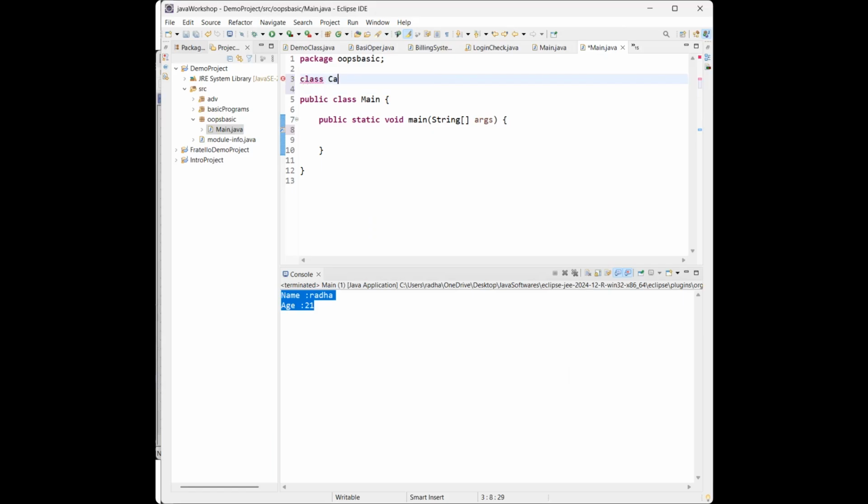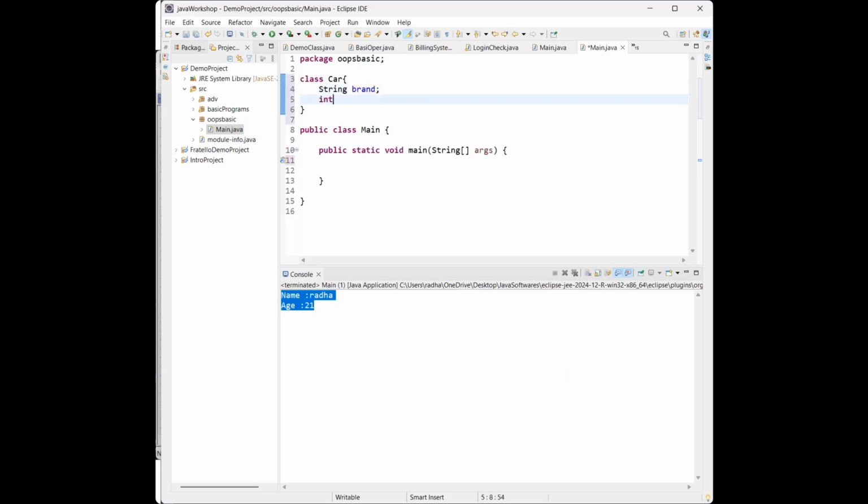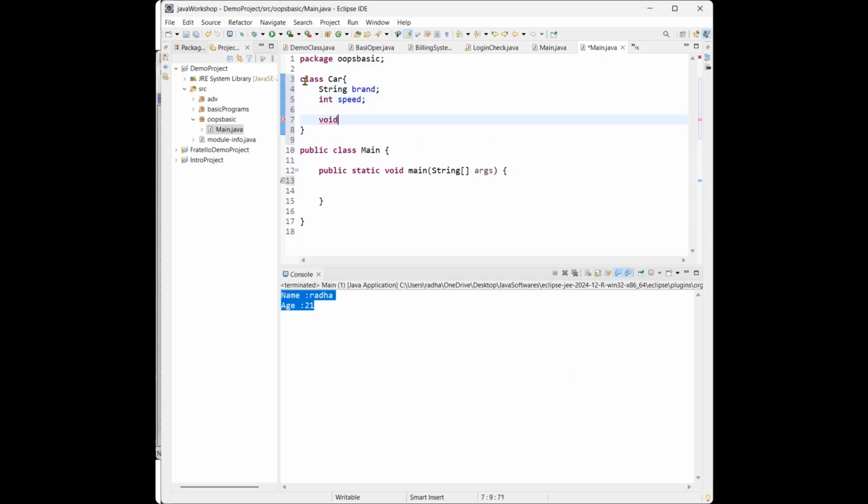Class Car. Inside the car I am creating the fields: a brand, and let me take the speed also. Created two variables, and let me create the method also, drive the car.